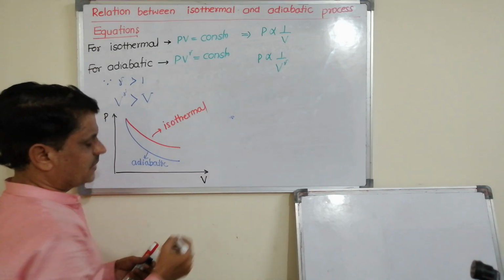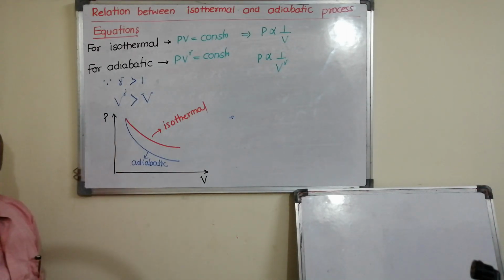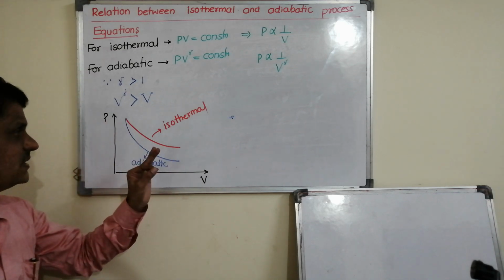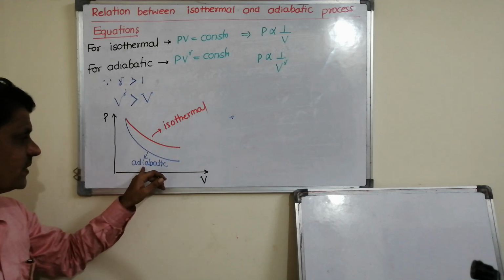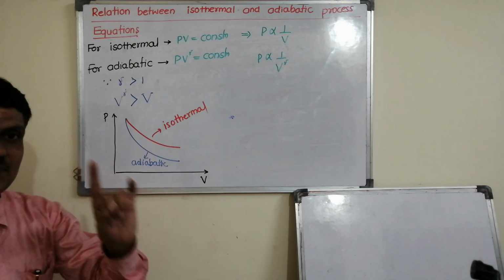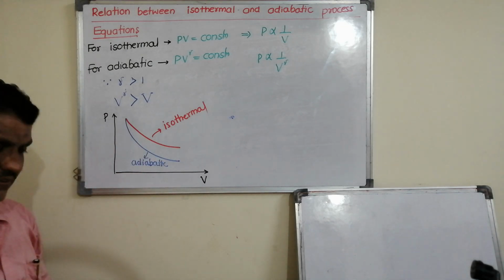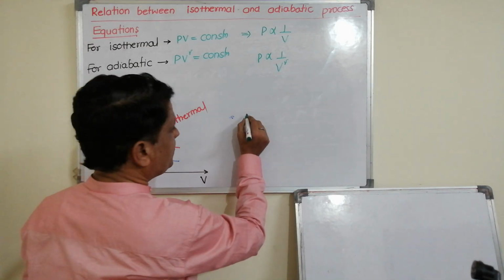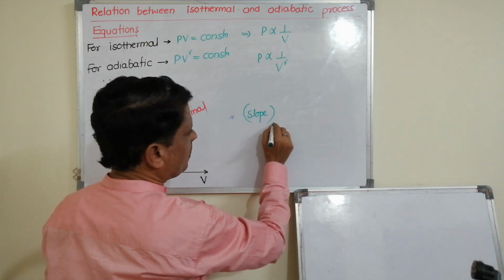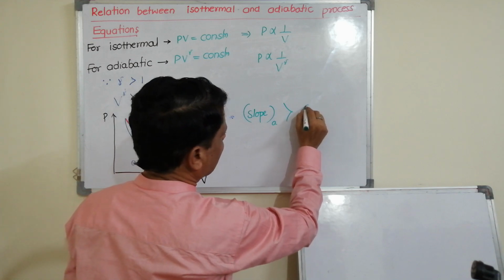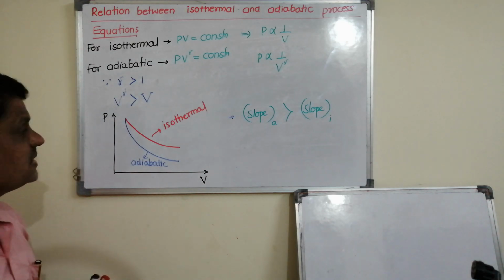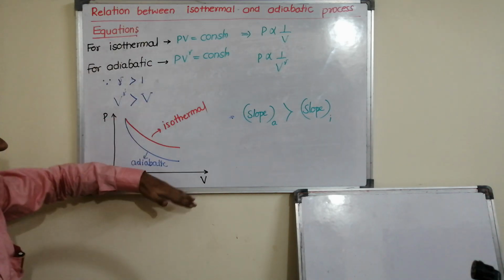Try to remember one thing: the nature of the graph of P versus V is the same for isothermal as well as adiabatic. The nature remains the same. The only difference is the steepness. Always remember steepness, that is the slope, I can say. The slope of adiabatic is always greater than the slope of isothermal. This we have to remember. Please note down this much.